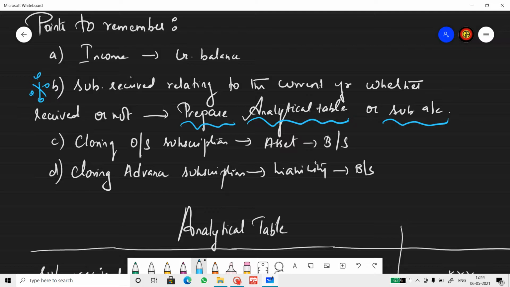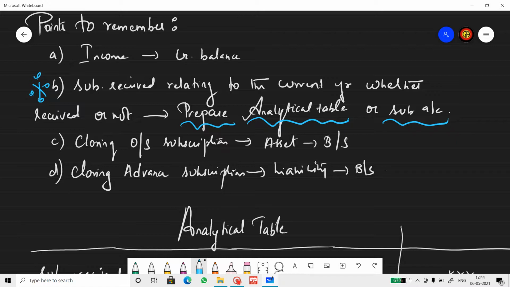Third one, closing outstanding subscription and closing advance subscription. Well, these two items are part of analytical table. So once you finish the analytical table, you will know which one is closing outstanding subscription and closing advance subscription. Then you should know where to place this. Closing outstanding subscription will come in the asset side of the balance sheet, and closing advance subscription will come in the liability side of the balance sheet.